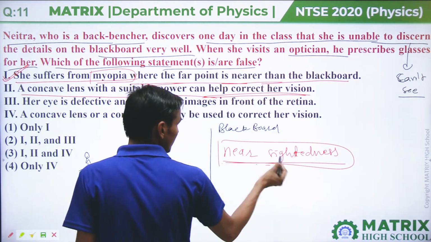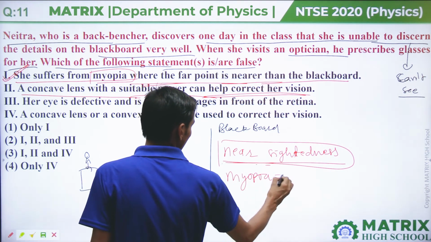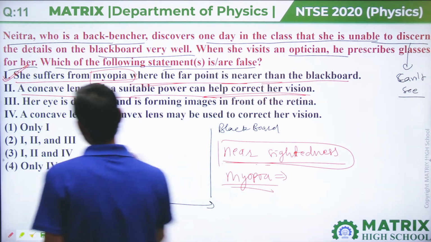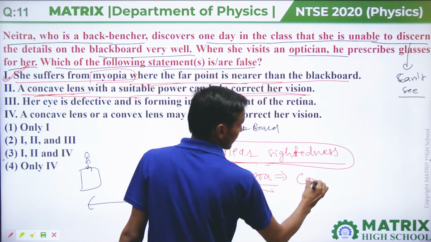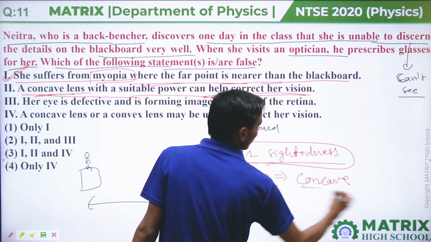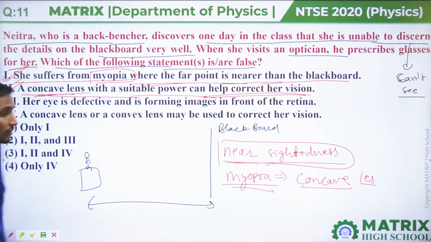So in nearsightedness, myopia, the lens preferred is concave lens. So obviously, the second option is also correct.